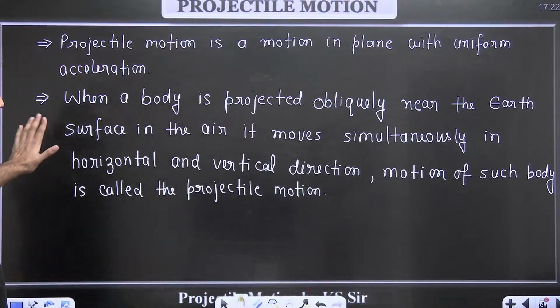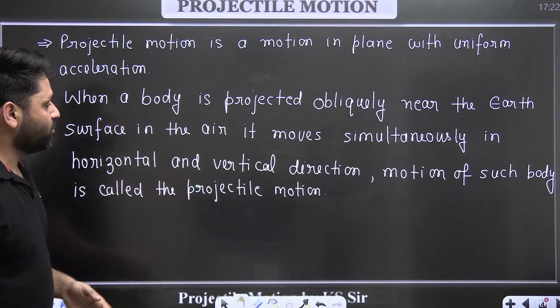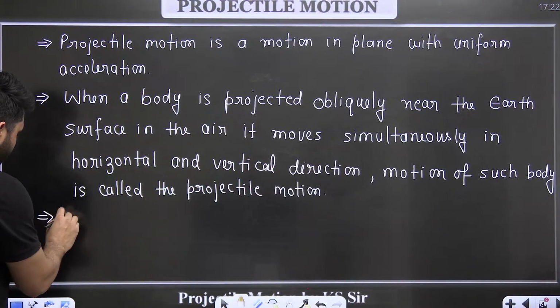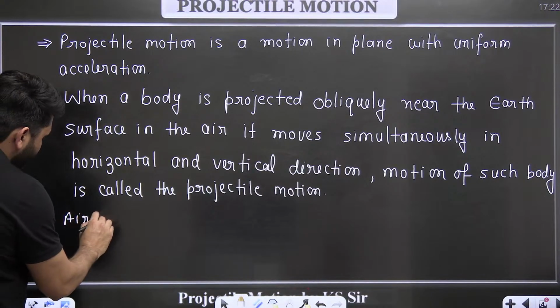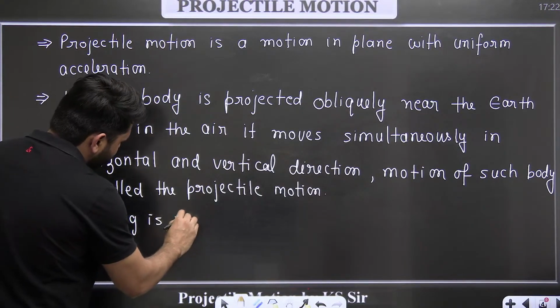So when a body is projected obliquely near the earth's surface in air, it moves simultaneously in horizontal and vertical direction. Motion of such a body is called projectile motion. Air drag is neglected in this motion.